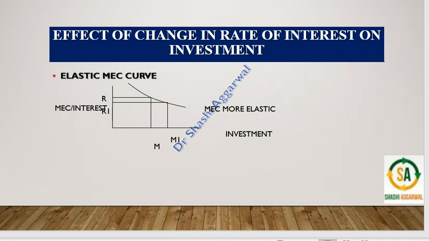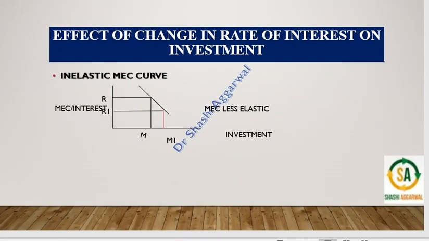Similarly, if the change in the rate of interest is more but the change in investment is less, then it is less elastic. Here we see the rate of interest has fallen from R to R1. This change is more than the change in investment. Investment is increased only from M to M1, and this change is less than the change in the rate of interest. So it is less elastic.